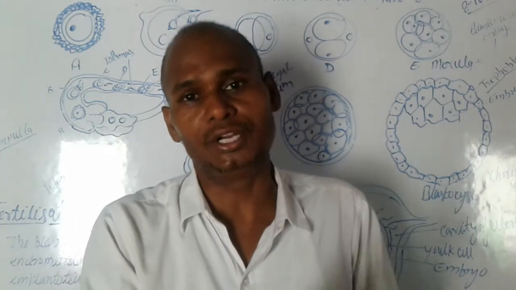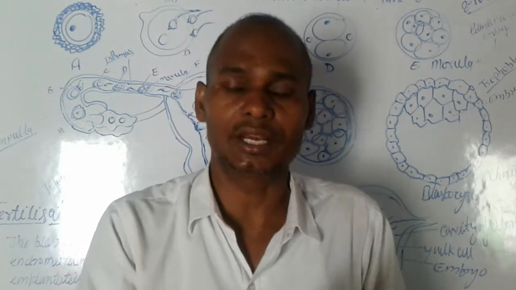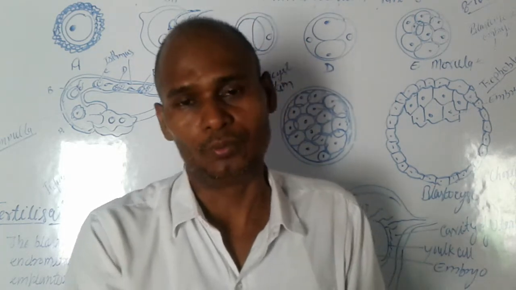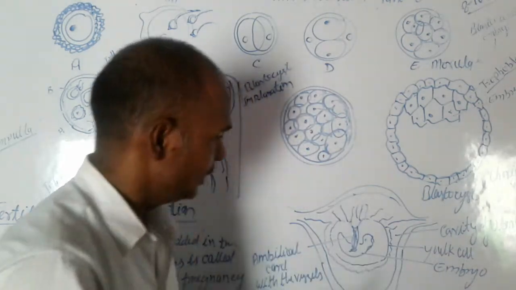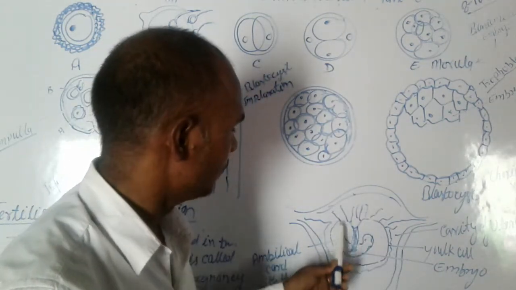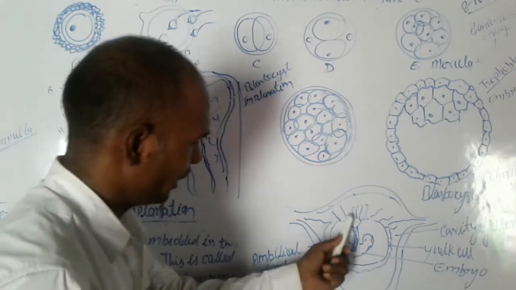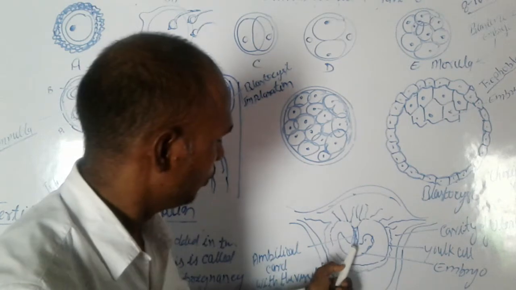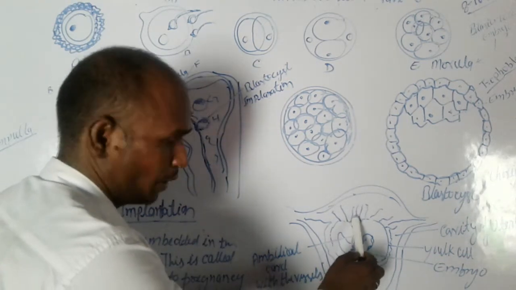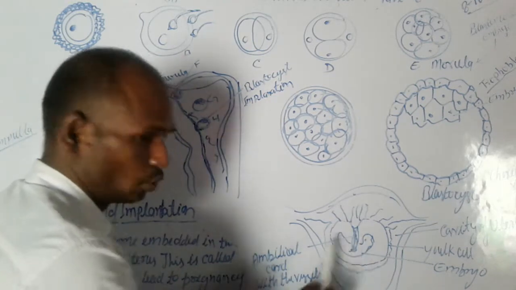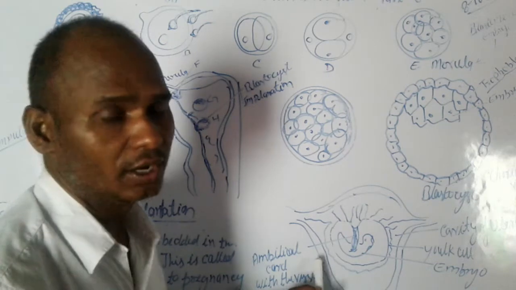The placenta provides nutrients and transports oxygen and carbon dioxide for the embryo. From the placenta, a cord attaches to the embryo. This cord is the umbilical cord.